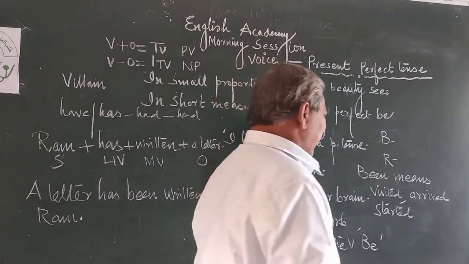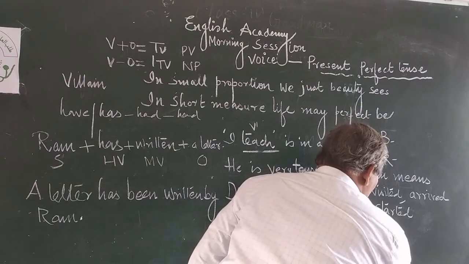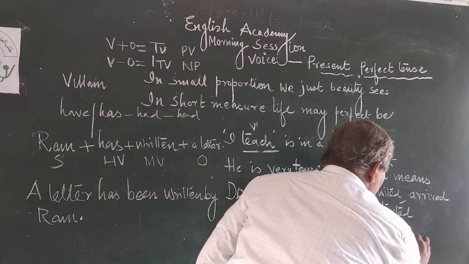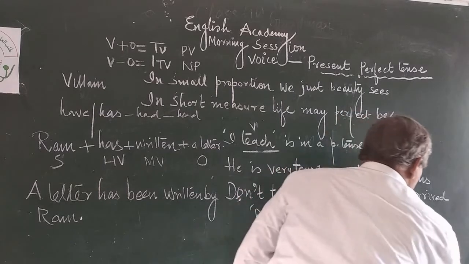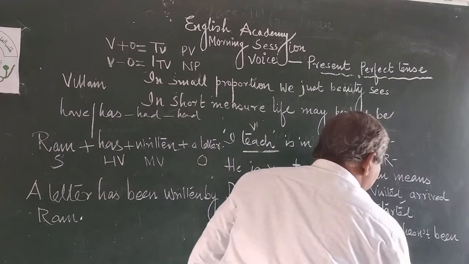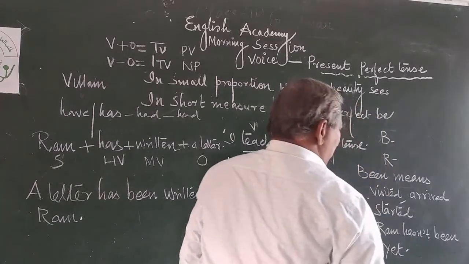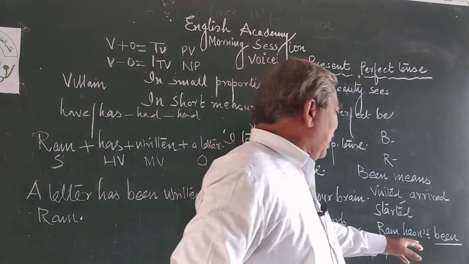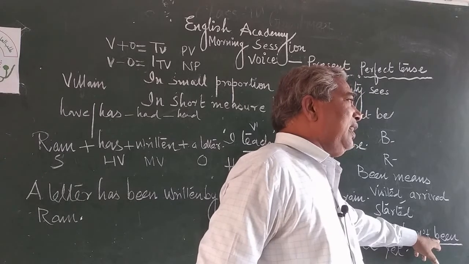Now, see the sentence. Ram has, in the sentence I have used here been. Now let us see what the meaning of been is here.